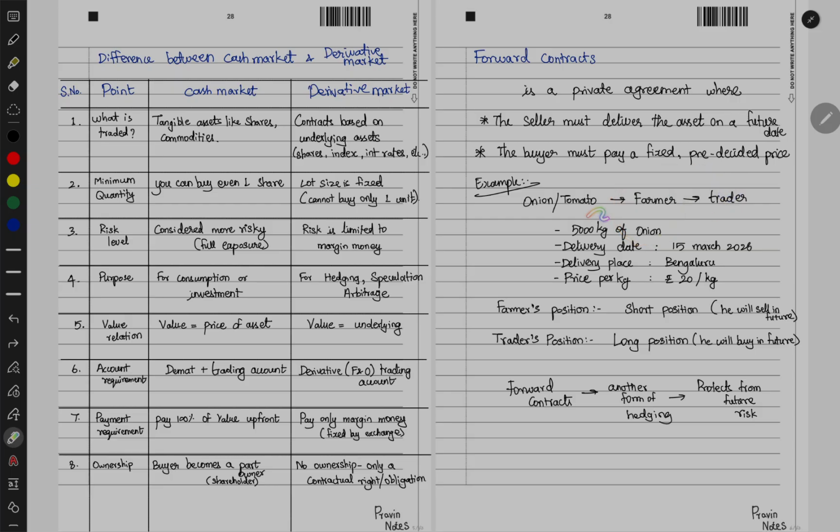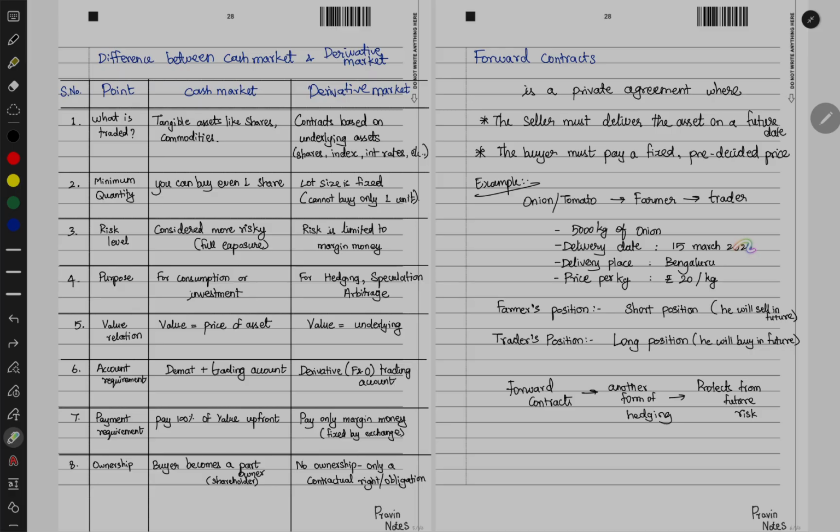Now the agreed amount is 5000 kgs of onion. Farmer will sell to the trader. Delivery date will be 15th March 2026, and delivery place will be Bangalore, and price per kg will be 20 per kg. Now this is what the farmer is entering into an agreement with the trader, saying that on 15th March I will deliver 5000 kgs, and the place will be at the Bangalore, and then price per kg of the onion will be 20 rupees. Now farmer is taking the short position that he will sell in future. So short is nothing but sell, and buyer, the trader, is taking the long position, nothing but he will buy.